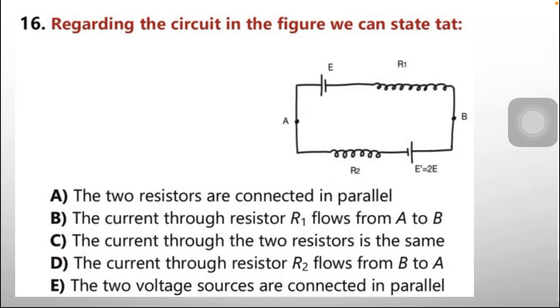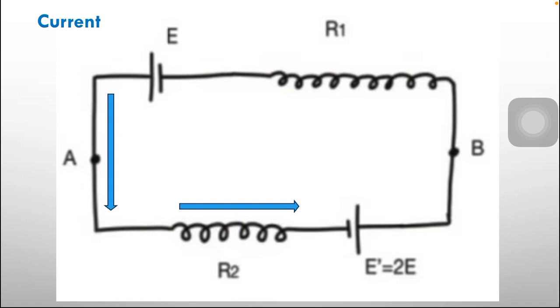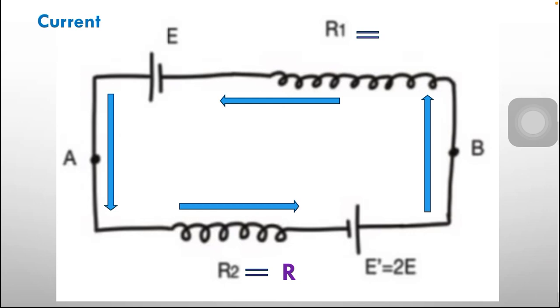Option C, the current through the two resistors is the same. Still, we have to know the rules of the series. Option E, the two voltage sources are connected in parallel. No, all the things are in series. So this is the figure showing how the current moves. Current moves from point A to point B, and R2 is small r and R1 is bigger because of the extra resistance, that is 2R.